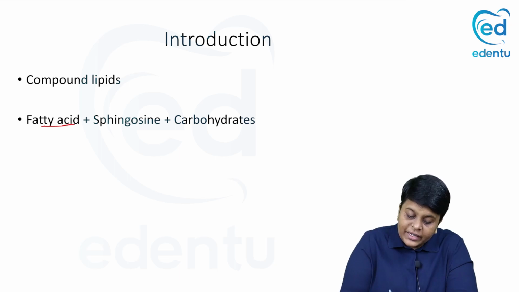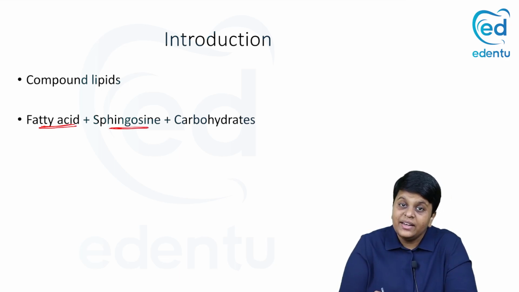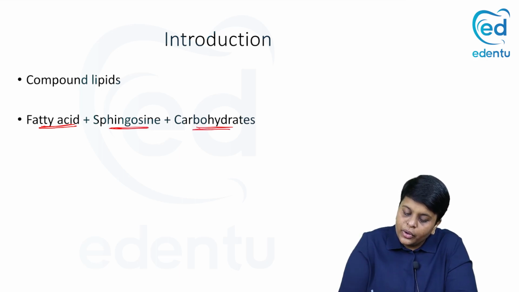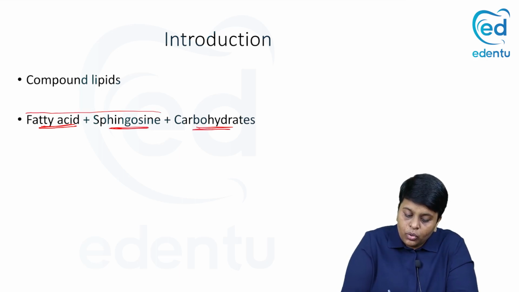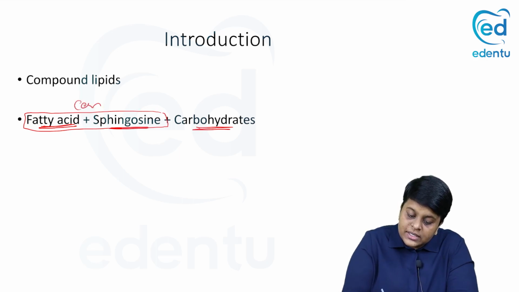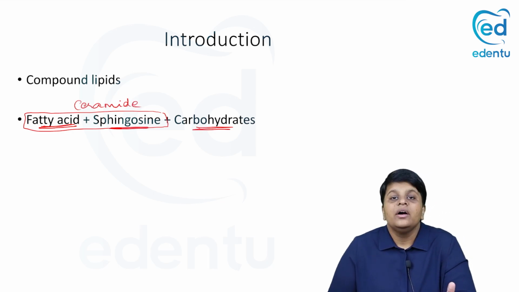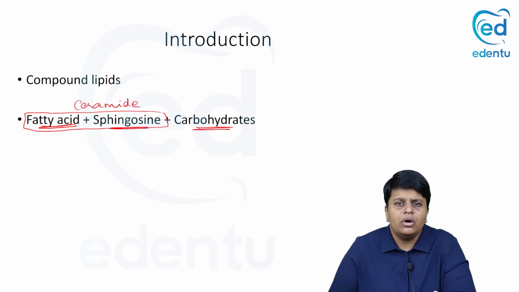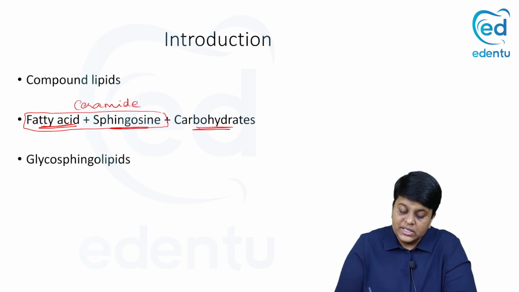You have fatty acid which is attached and a sphingosine which is a 19 carbon amino alcohol, and you have a carbohydrate. And remember what we said, fatty acid plus sphingosine? Yes, you are right. It is ceramide. Fatty acid attached to a sphingosine is ceramide. Along with that, if you have carbohydrates, it is a glycolipid. And because most or nearly all the glycolipids have sphingosine as an alcohol, they are referred to as glycosphingolipids.